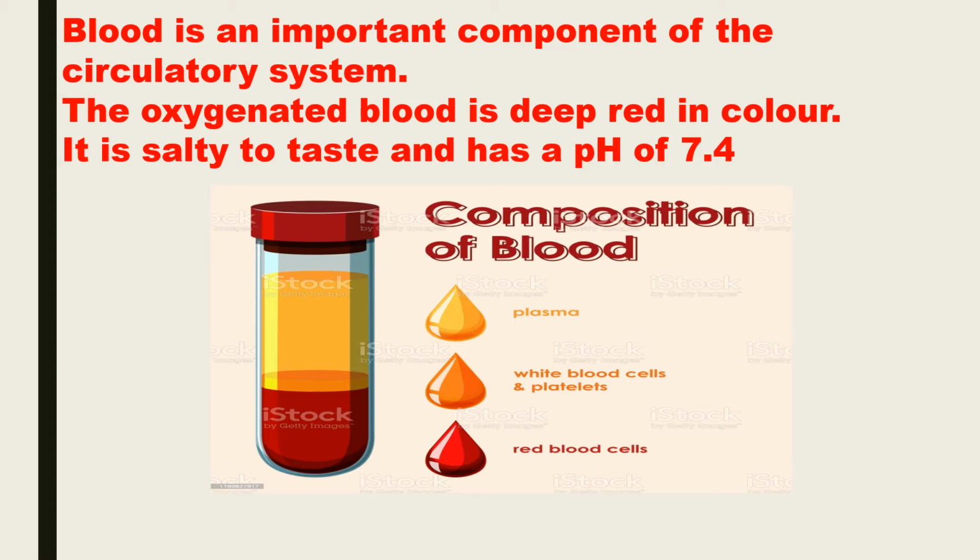Blood consists of two components, the plasma component and the non-plasma component. So, this pale yellow colored fluid is called as the plasma component of the blood, and it forms the fluid part of the blood. The non-plasma component, which is red in color, consists of cellular elements or three different types of cells.